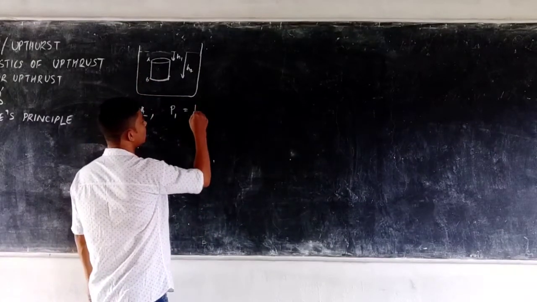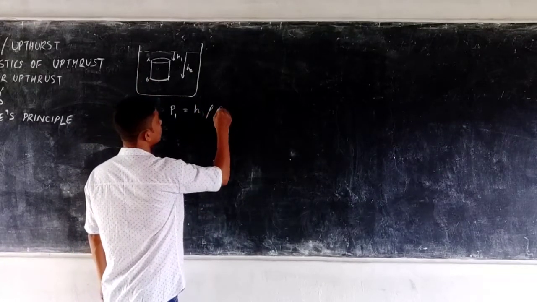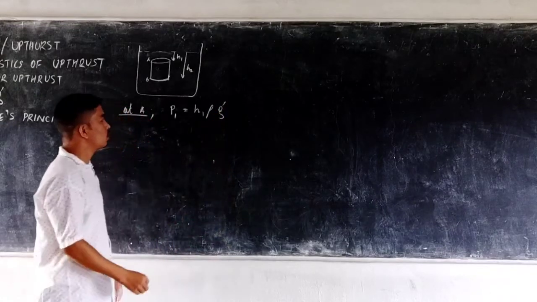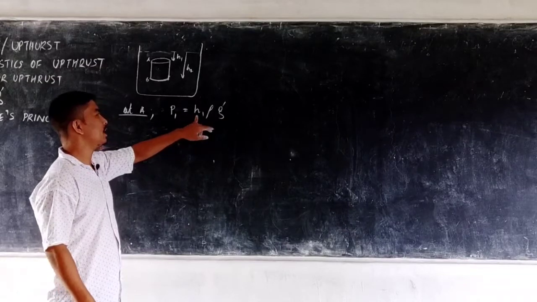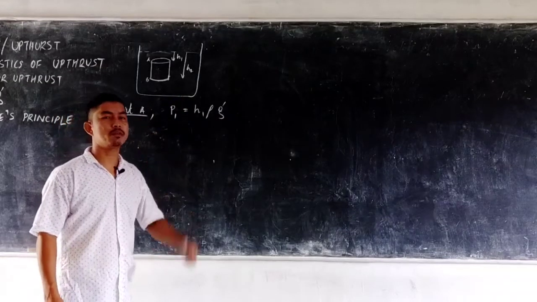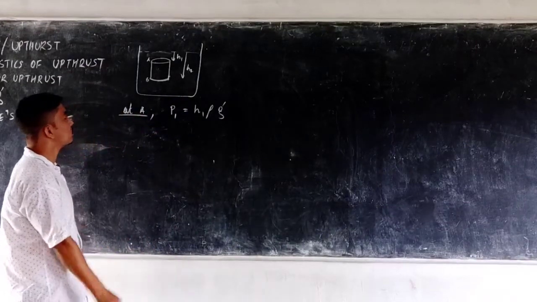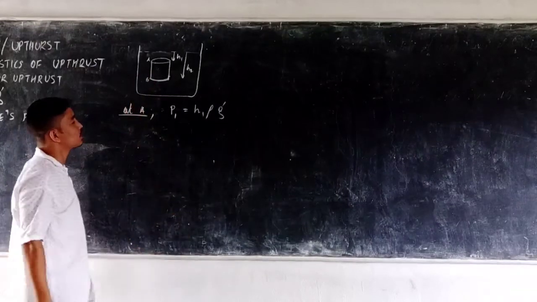So P is equal to h rho g. What is rho? Rho is the density of the liquid, g is the acceleration due to gravity, and h is the depth. We have derived this in the previous chapter. Okay, so let us try to find out what is the force experienced there.